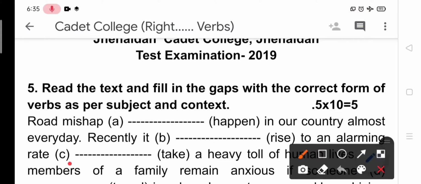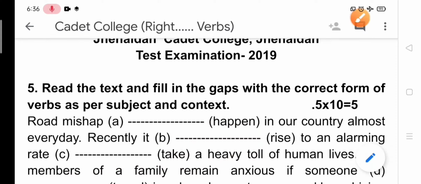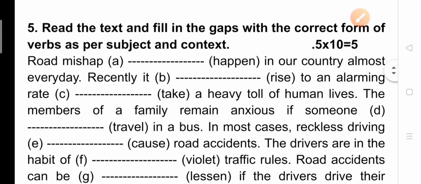Here we have to write taking because it is a simple sentence. And a simple sentence has only one verb, and we have already taken here has risen. That's why we have to avoid this verb take, and we like to make it non-finite by adding ing. So the answer in gap C should be taking a heavy toll of human lives.